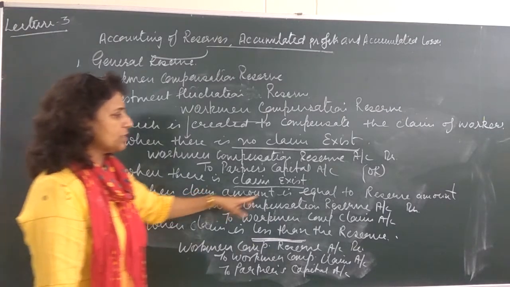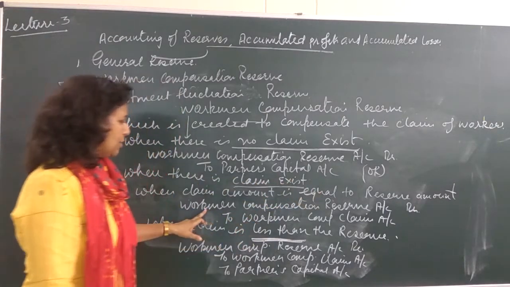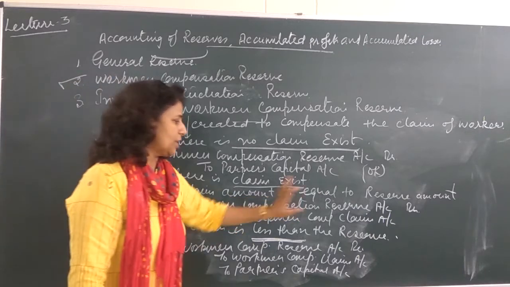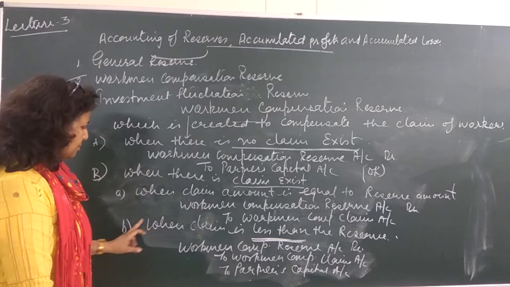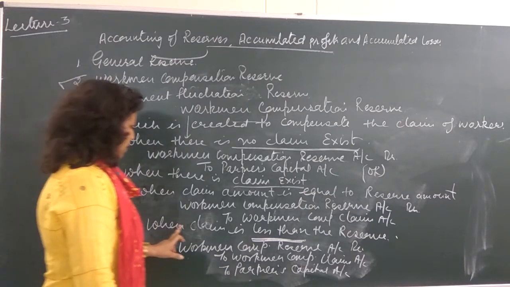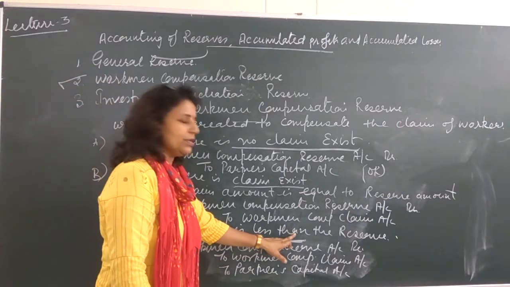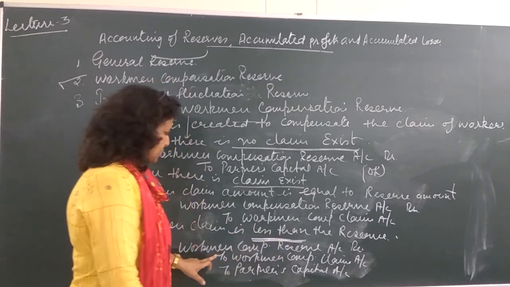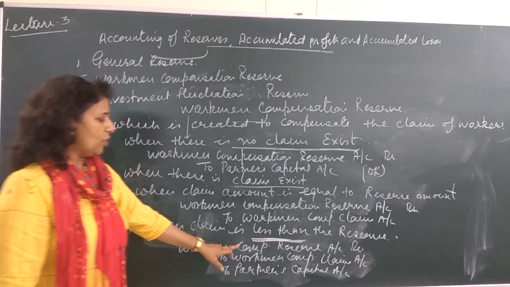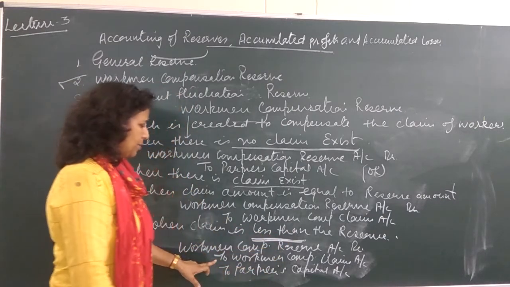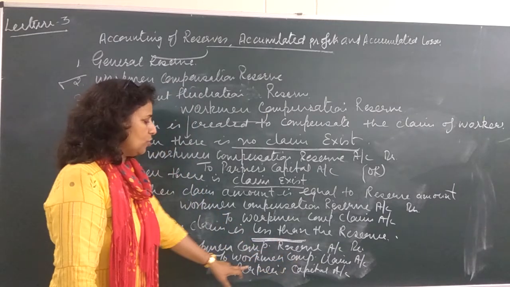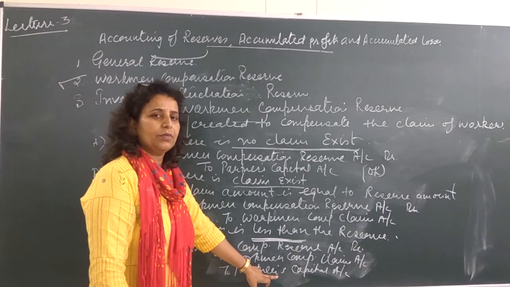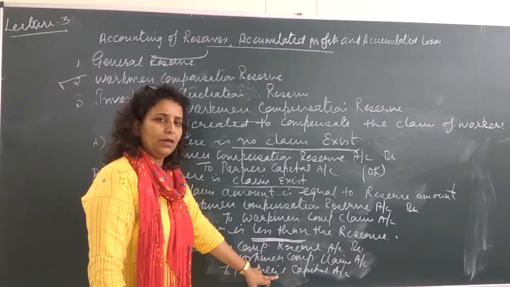When claim amount is equal to the reserve amount, that means workman compensation reserve account debited to workman compensation claim account. Clear? Then second possibility, it may be when claim is less than the reserve. In that situation, we will have another entry, workman compensation reserve account to workman compensation claim account, and then you have to transfer to partners capital account if something is left after meeting the claim.